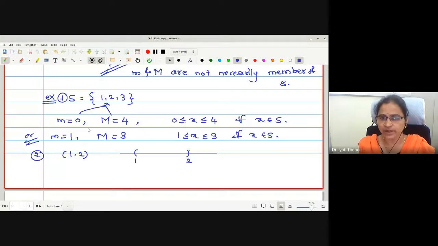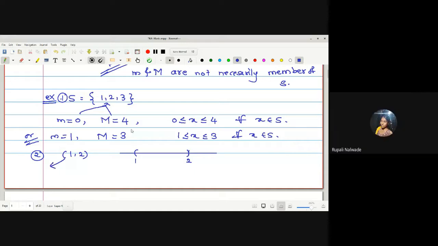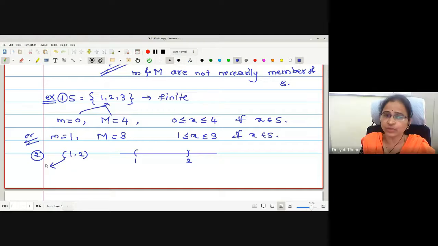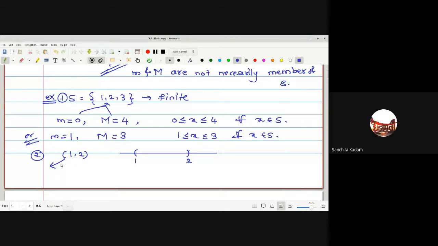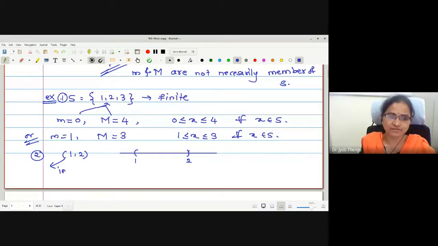First, is the set finite or infinite? The open interval (1, 2) is infinite.